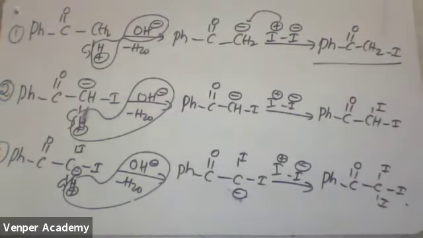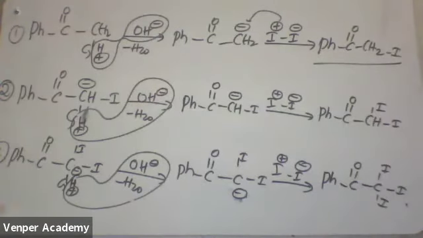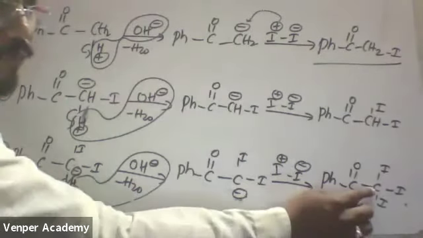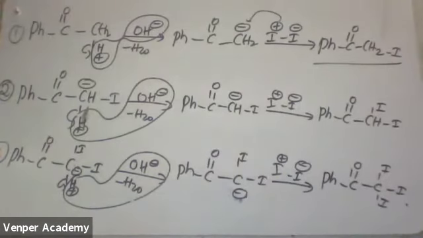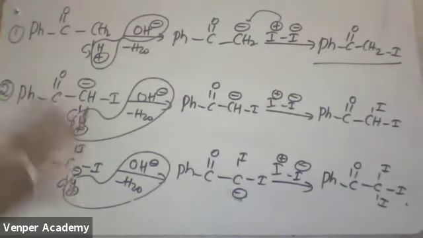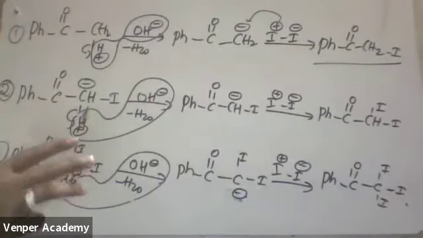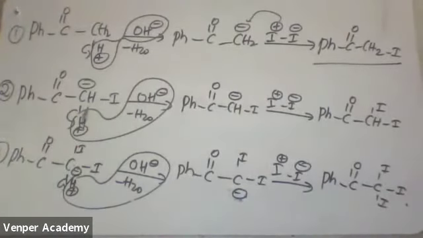Got the clarity? See, if you learn one step, the remaining two steps are very simple. Now tell me, fourth step, is there any chance to remove further hydrogen here? There is no hydrogen to remove, correct? That's why I told you, you want a minimum of how many hydrogens? 3 hydrogens. Why? Because in the final product you have to get 3 iodines. Those 3 iodines replace 3 hydrogens. Got the clarity?